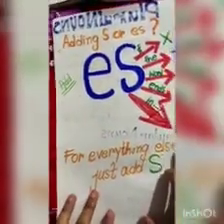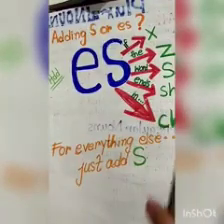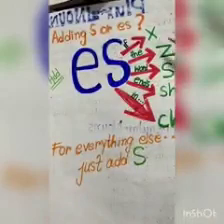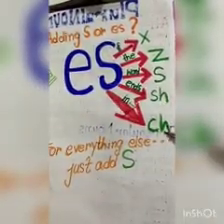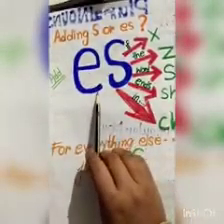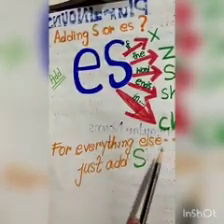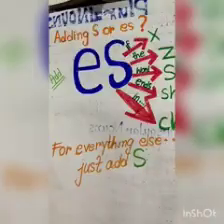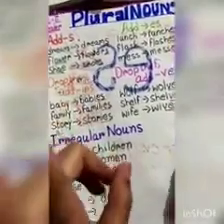When we are adding s or es: if the words end with x, z, s, sh, ch, then we use es, and for everything else we just add s. So this is the rule for plural nouns. Plural nouns means more than one.